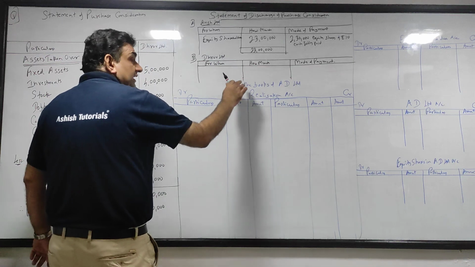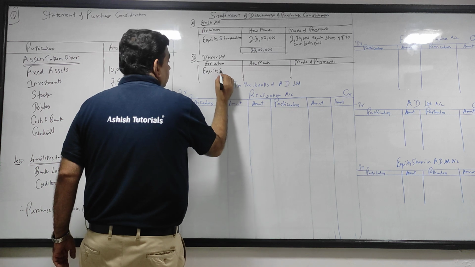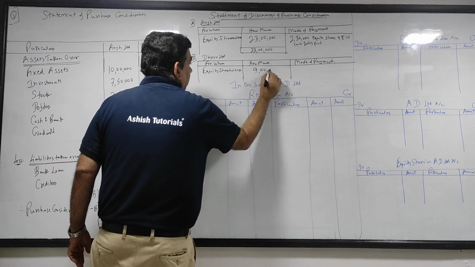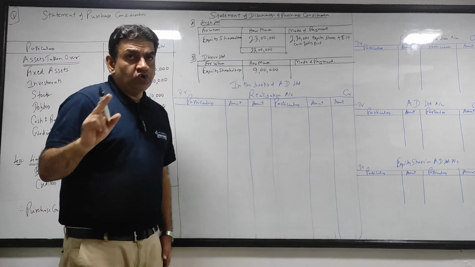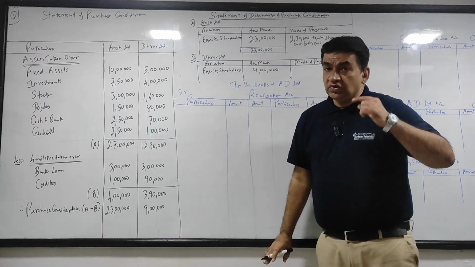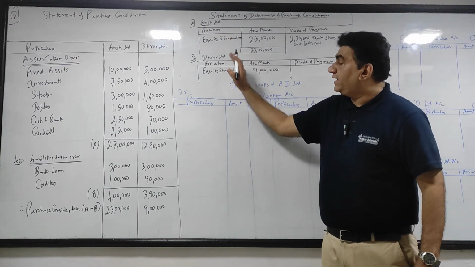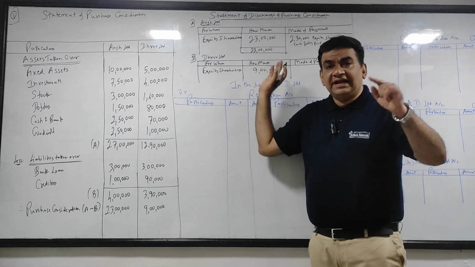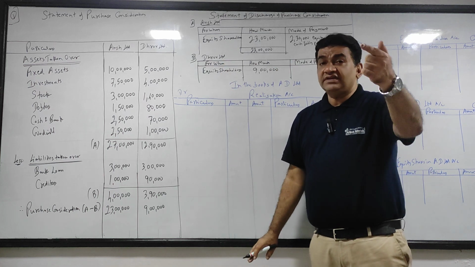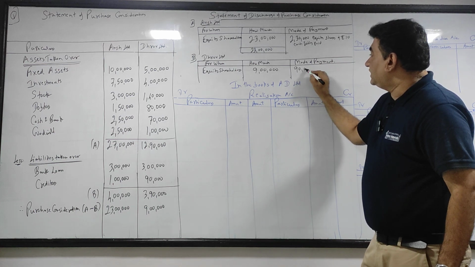How much is Dhruv's purchase consideration? 9 lakhs. Again the same thing, there are no preference shares. So again, for whom: equity shareholders, amount 9 lakhs. In both balance sheets there is no preference share capital, so in both only equity shareholders. Again the same thing, the discharge for both companies is in the form of equity shares of 10 each. 9 lakh divided by 10 gives you 90,000.